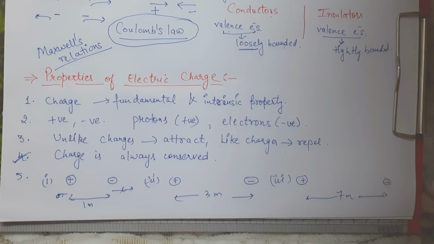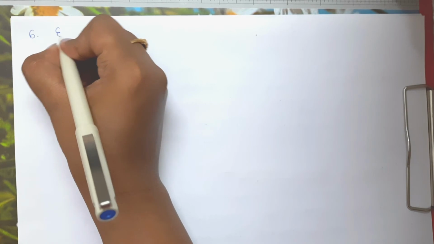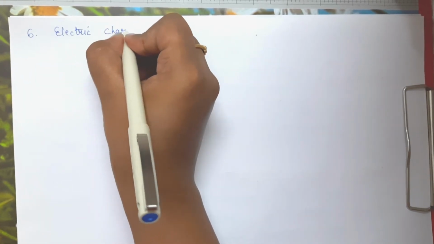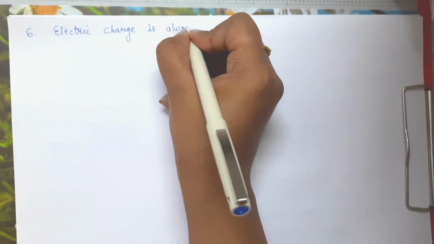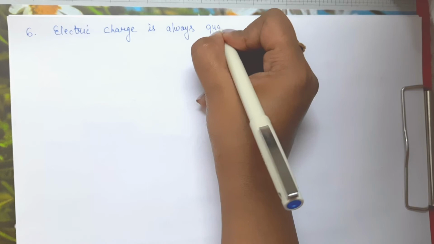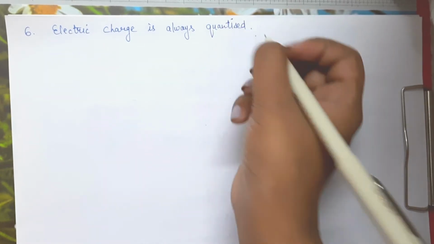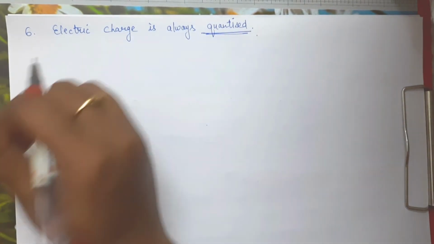This is the fifth property. Now moving on to the sixth property. The sixth property says that electric charge is always quantized. Now what do I mean by this quantization of charge? This is a very important point.